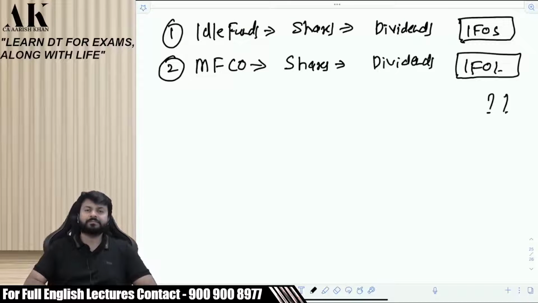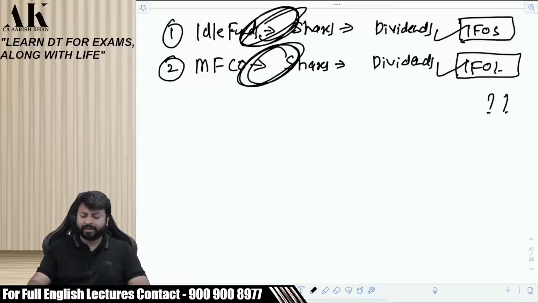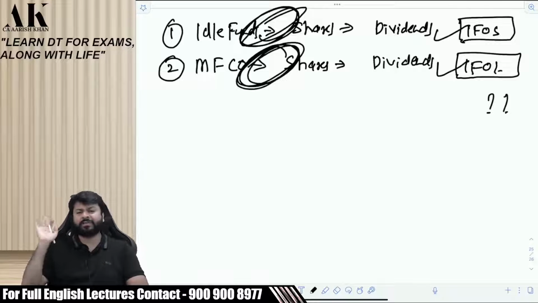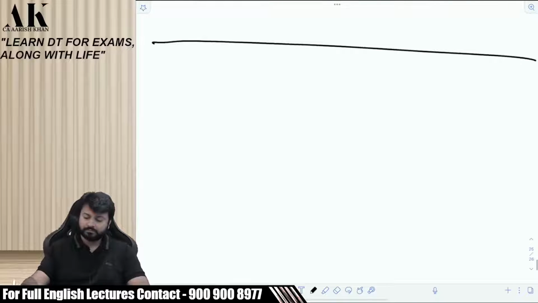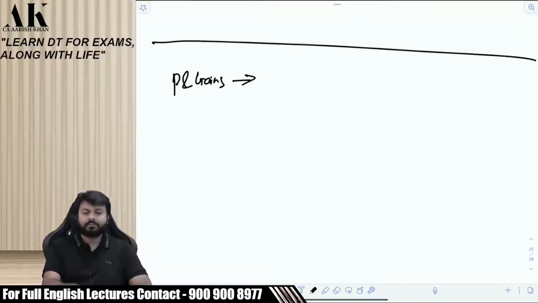Okay. So let me ask you. So dividend, always IFOS, always, whether it is earned by a small investor like me or a big trader like mutual fund companies, doesn't matter. Always IFOS. Next question. Where will profits and gains be classified?